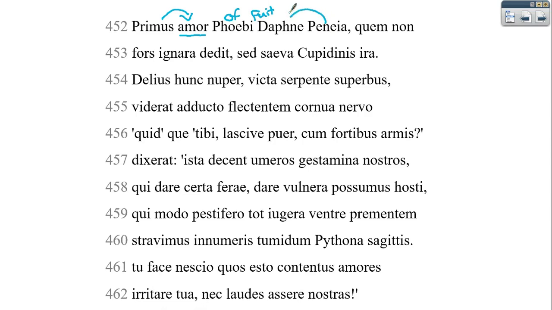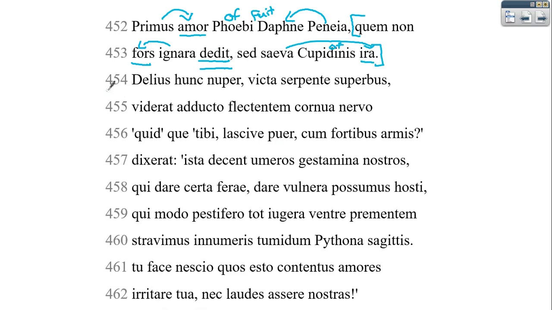This word is describing Daphne, and this is called a patronym. And that is a name based on someone's father. So Daphne of Peneus was her father. Then the rest of our sentence is a relative clause. The antecedent of quem is going to go back to amor. So the love which, and then our subject here is fors, and this ignara is describing it, and then dated, known dated. So which, fors, known dated, but which the era, the saeva era of Cupid gave.